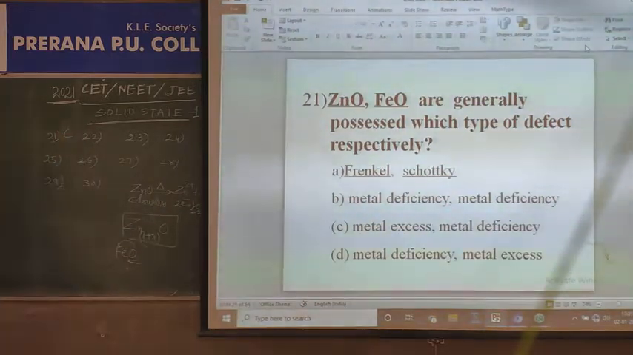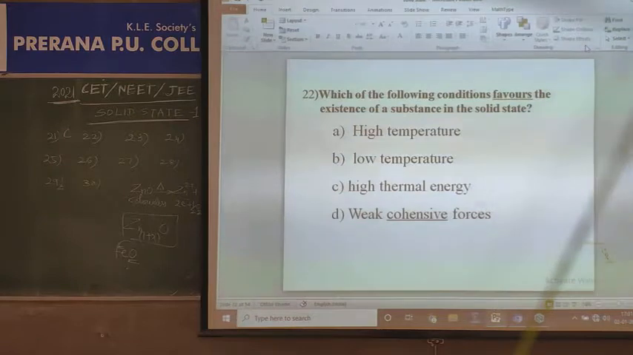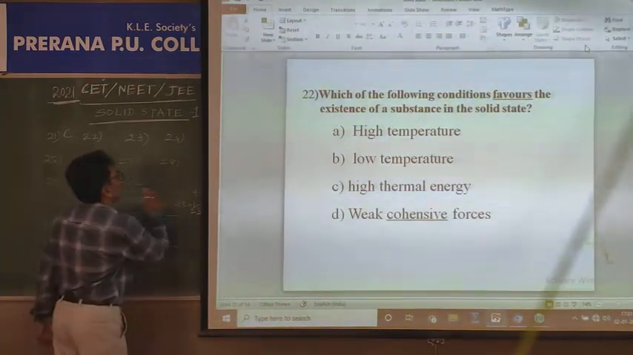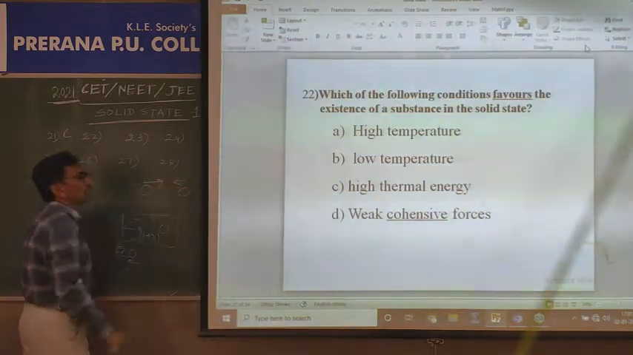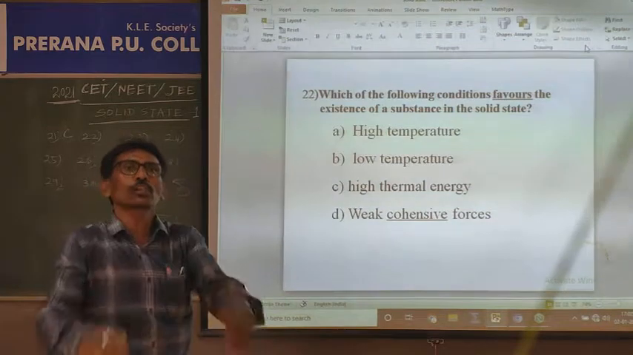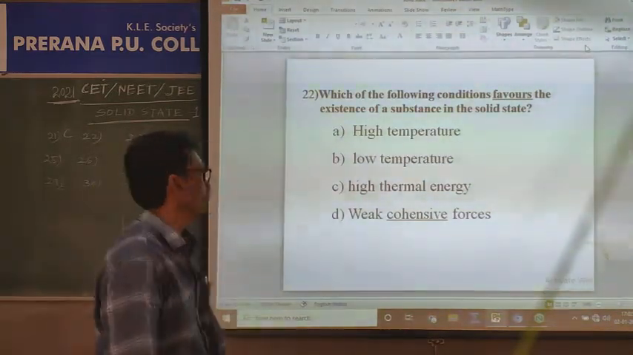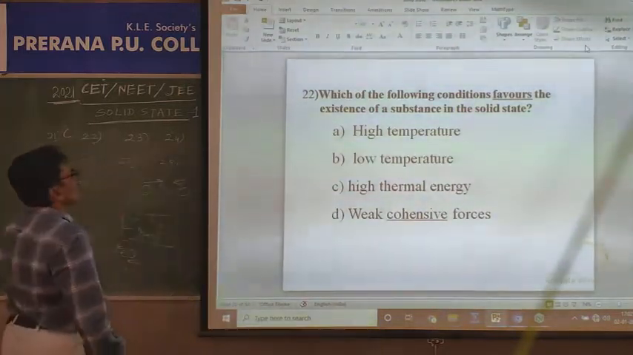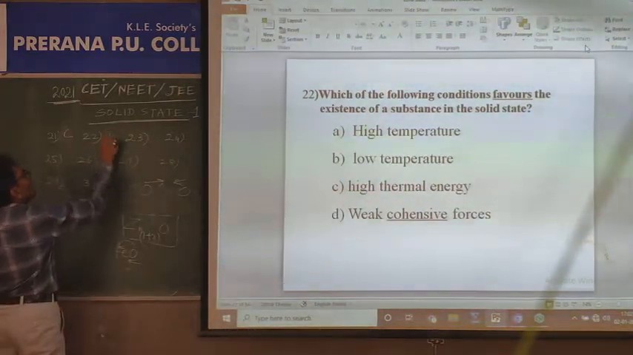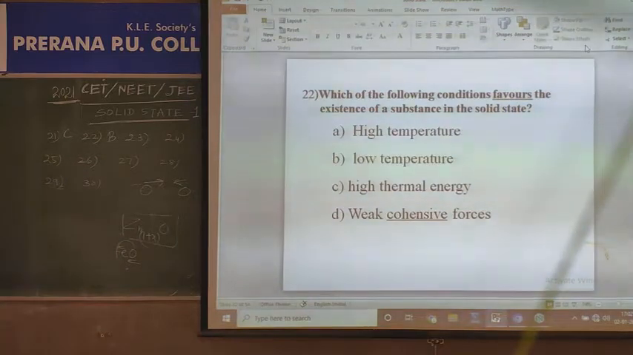I hope you followed, which is textual information. Which of the following conditions is favorable for the existence of the substance in the solid state? How does a solid exist? A solid exists when particles are attracted closely. Attraction forces are greater at low temperatures, so low temperature is the favorable condition. So the 22nd direct answer is B, no hesitation, without reading the other options.